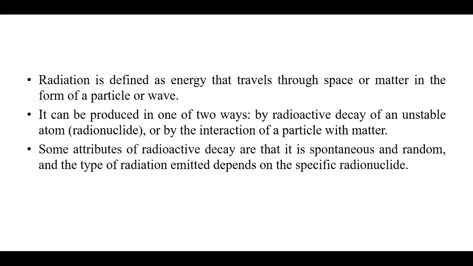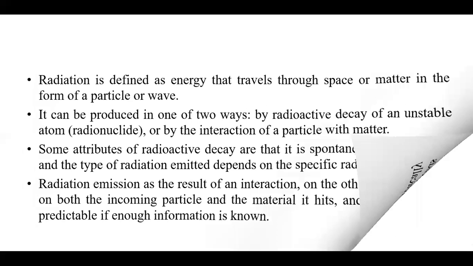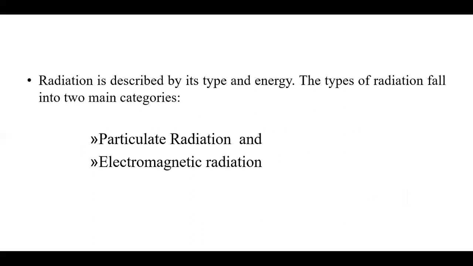Some attributes of radioactive decay are that it is spontaneous and random, and the type of radiation emitted depends on the specific radionuclide. Radiation emission as the result of an interaction, on the other hand, depends on both the incoming particle and the material it hits, and is theoretically predictable if enough information is known. It is described by its type and energy.